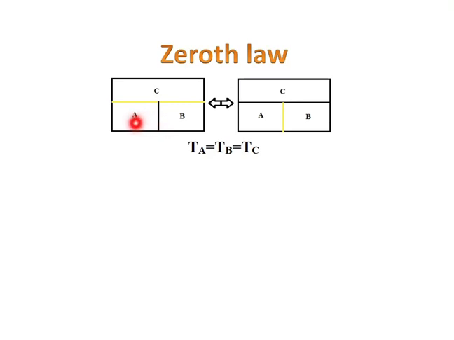For this system, you can say that the temperature of A is equal to the temperature of C, because the diathermic wall allows heat energy to exchange, so they will be in thermal equilibrium after some time.